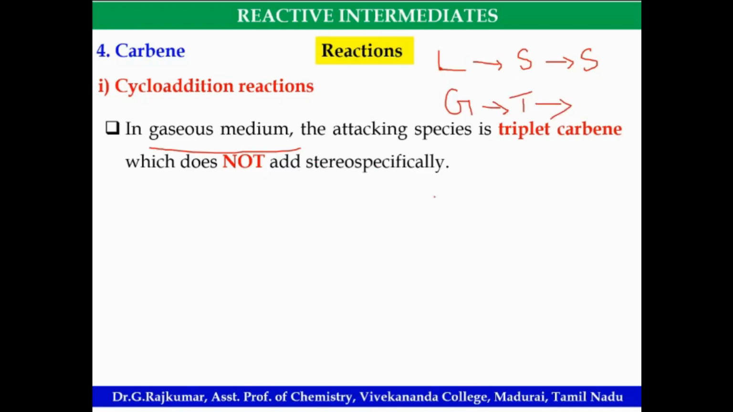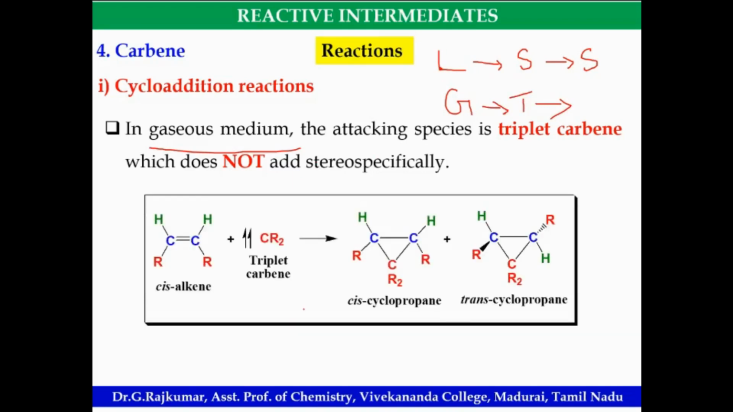Then I will get two products. Look at this: triplet carbene. Triplet carbene means the spins are parallel. Spin parallel, triplet carbene. Here it is not necessary for me to maintain stereospecificity, which does not add stereospecifically. What I get is cis cyclopropane plus trans cyclopropane. That is a major difference between singlet and triplet carbene with regard to the cycloaddition reactions. Okay.